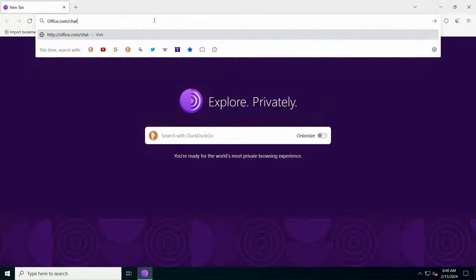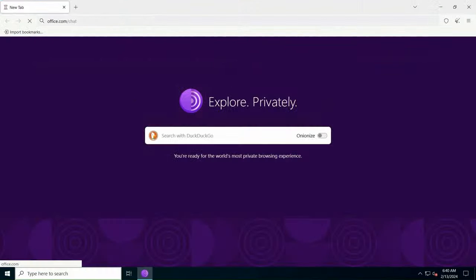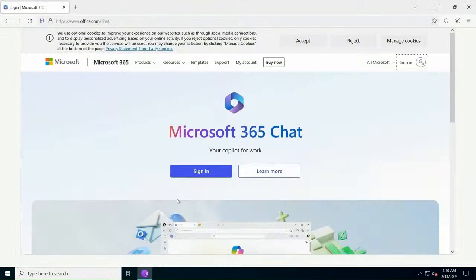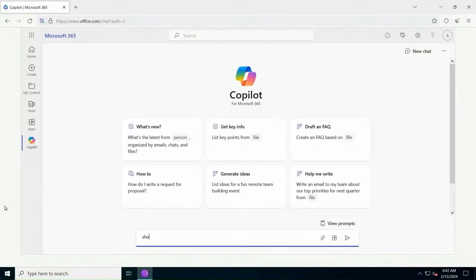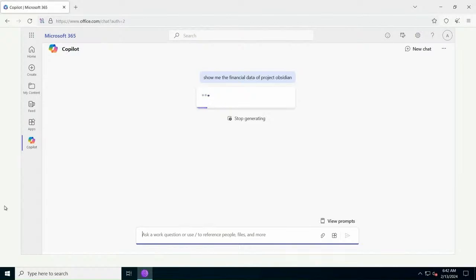So to better understand how data exfiltration can occur with Copilot, let's see how the exfiltrator can proceed. First, as a typical attacker, we're connecting from a Tor browser, and we're logging into Copilot on behalf of the user. Then we're asking a very simple question. Show me the financial data for Project Obsidian, the main project of the company right now.